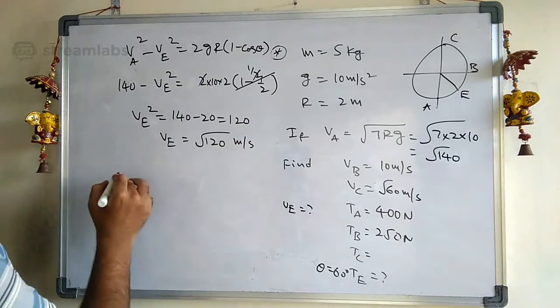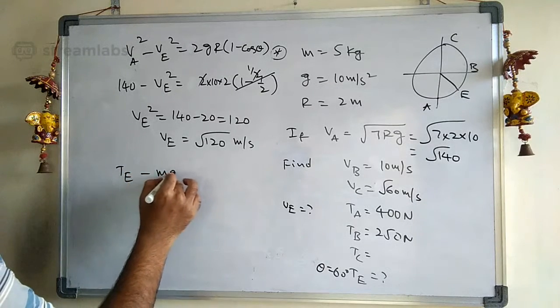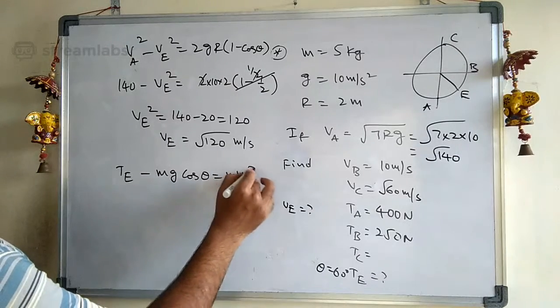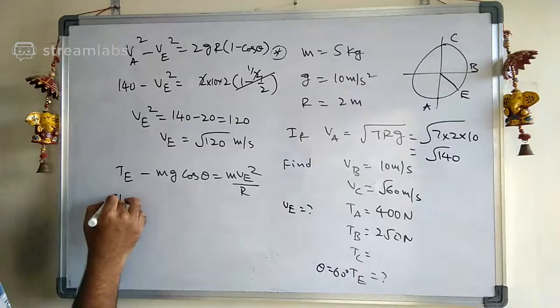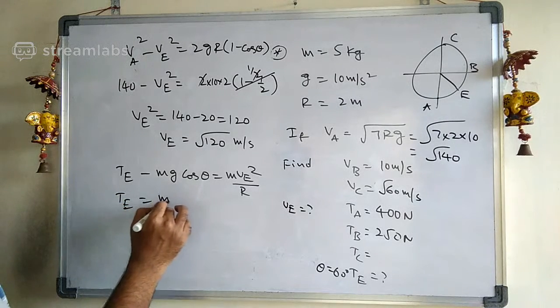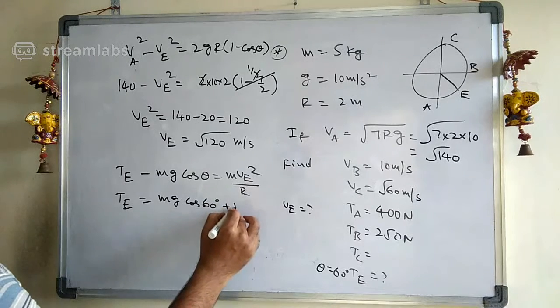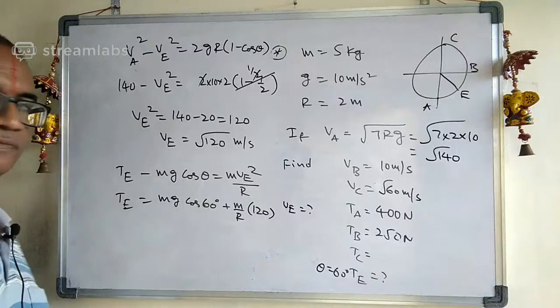Next, what we have here: T minus mg cos theta equals mv square by r. Therefore the TE value is mg cos 60 degrees plus m by r into VE square, that is 120.